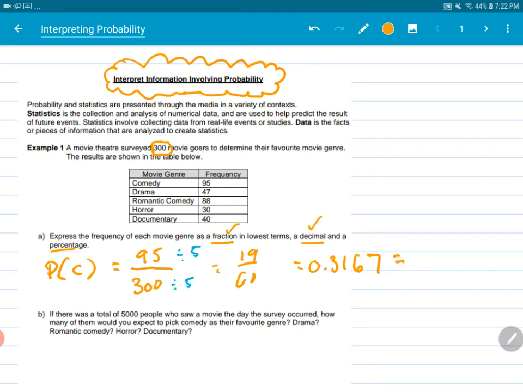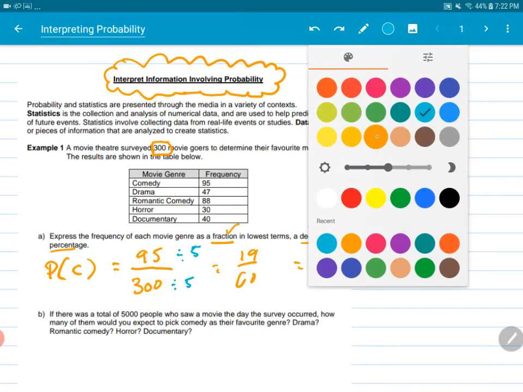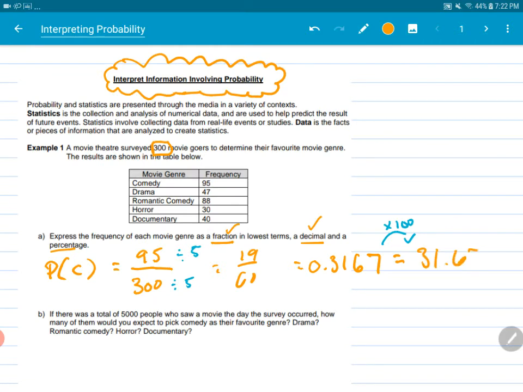And lastly, to get to our final answer, which is turning it into a percent, we're going to take that decimal and times it by 100. So if we do that, then you end up getting 31.67%. So about 31%, almost 32% of people said that their favorite movie genre is comedy. So I want you to try that for drama, romantic comedy, horror, and documentary. Tell me the fraction, tell me the decimal, and the percentage. And on our calendar, you'll see a spot for the solutions, and you can check your answer.